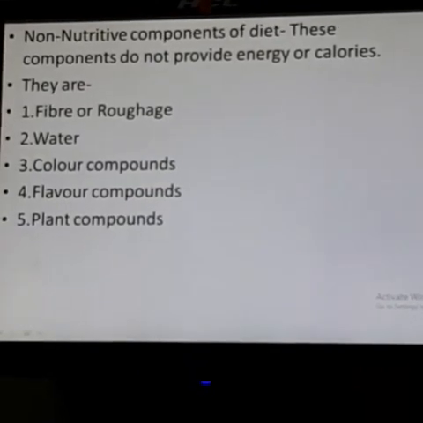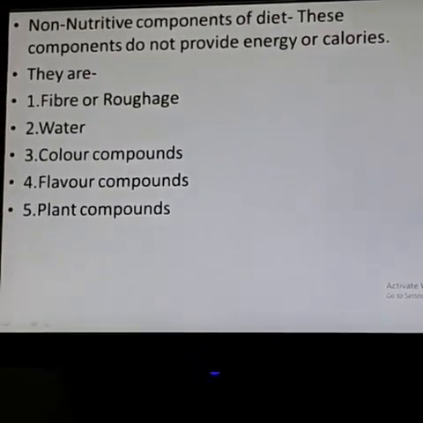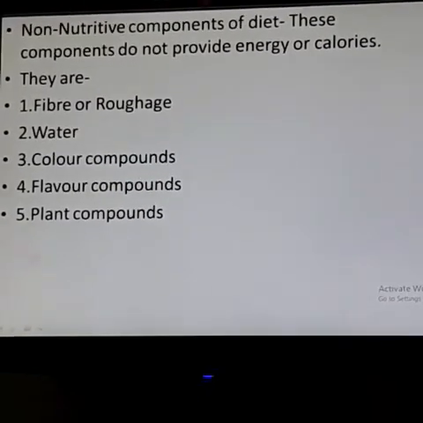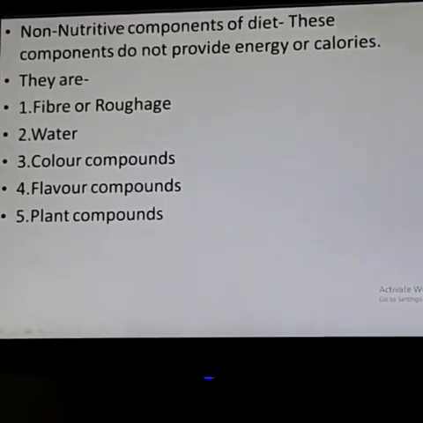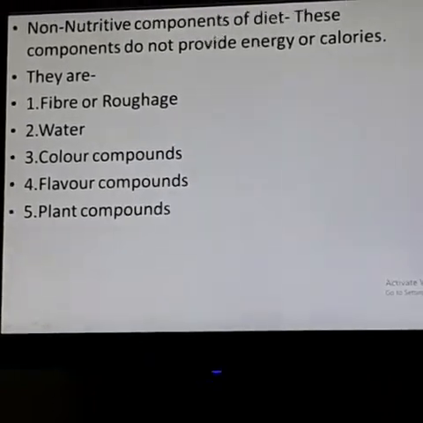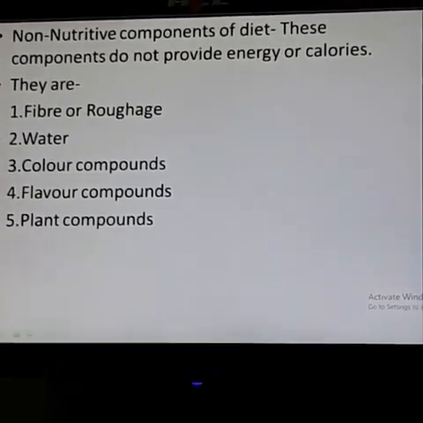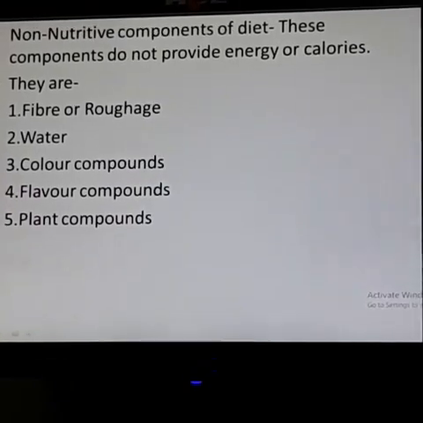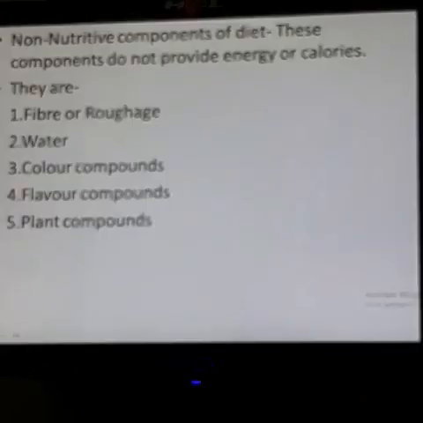It has no nutritive value, but it adds bulk to the food and satisfies appetite. That means it helps in digestion, helps in regular stools, and also avoids constipation. Understand? So the main work of fibers is to help digestion, regular stool, and avoid constipation.